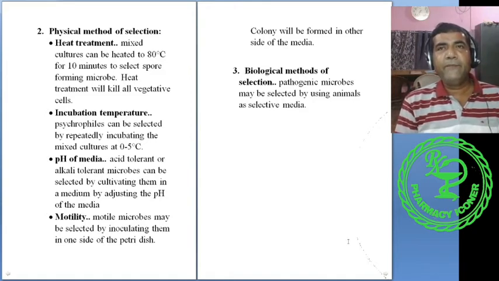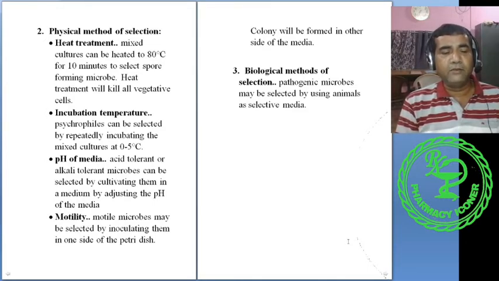pH of the media. We can adjust the pH of the media. So if we adjust the pH of the media to a lower range, then only acidophilic bacteria will survive. Alkalophilic or normal bacteria may not survive. They will survive, but what will happen? As this condition is conducive for our desired microorganism, they will outgrow the other types of microorganisms.